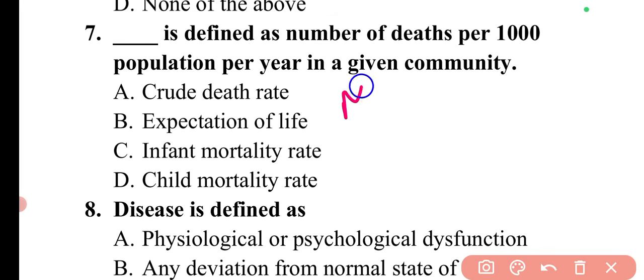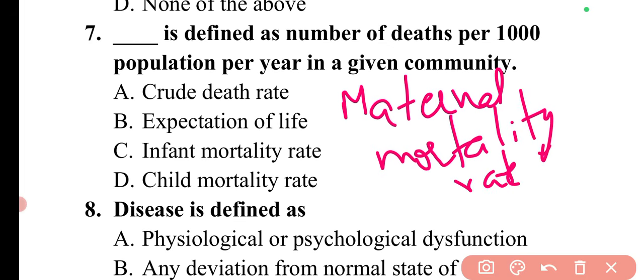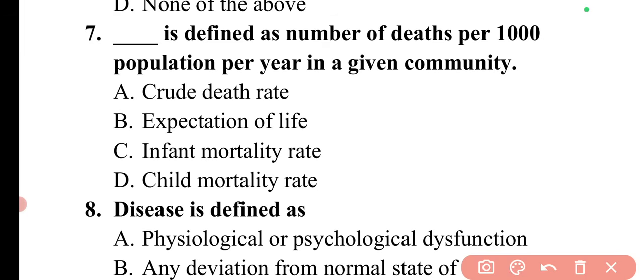Then there is another mortality indicator, that is maternal mortality rate. For maternal mortality rate, it is simply the total number of deaths, but specifically for those women who are of reproductive age, women with a reproductive age. So this is the maternal mortality rate. These are the different mortality indicators. The definitions can be asked, so these are important.